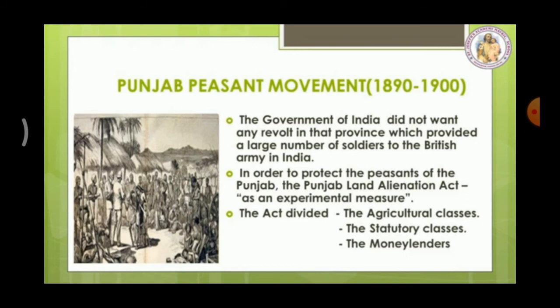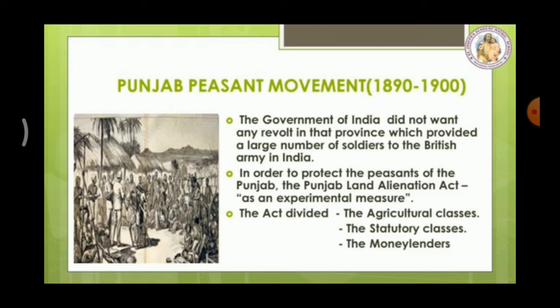Some peasants failed to pay their tax. The British did not want any revolt in that province, which provided a large number of soldiers to the British army in India. In order to protect the peasants of Punjab, the Punjab Land Alienation Act was passed. So after that, one act was passed, the Punjab Alienation Act, in the year 1900.